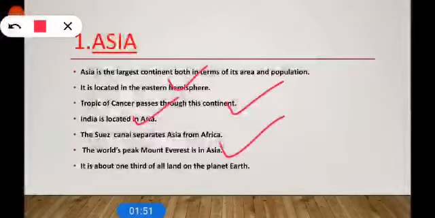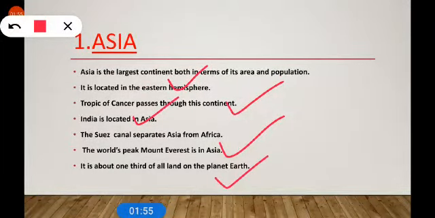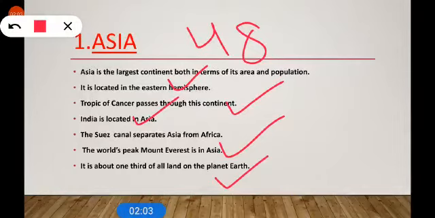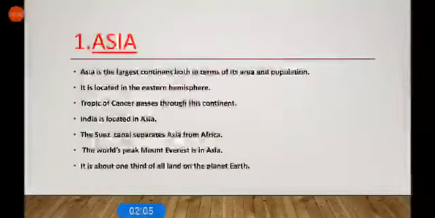It is about 1/3 of all land on the planet Earth. And you know there are 48 countries in Asia, such as Bhutan, India, China, Japan and so on, in which India and China are the most populous countries.